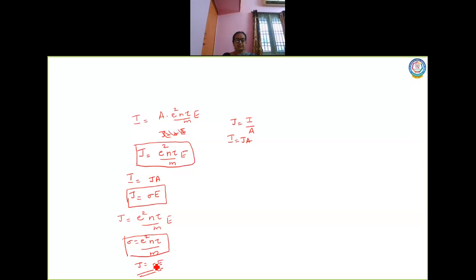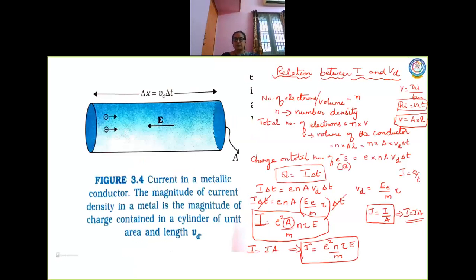So what I am doing is a very simple derivation of how metals behave under an external electric field. Now I am relating everything with Ohm's law. Whatever we discussed on Ohm's law, I have just reframed it in terms of other values, that's all. So this is with respect to the relation between current density and the relation between current and drift velocity.